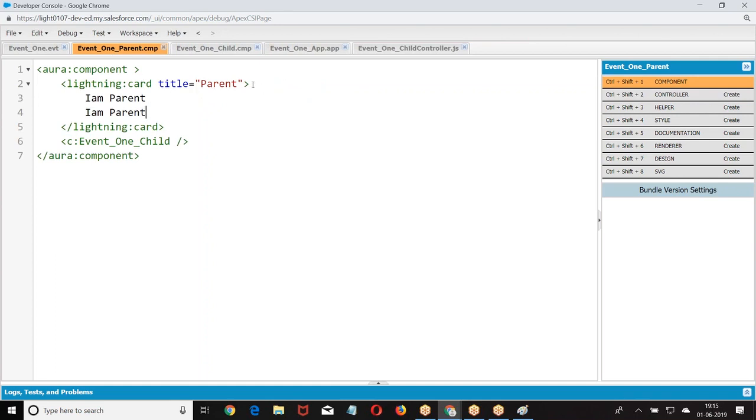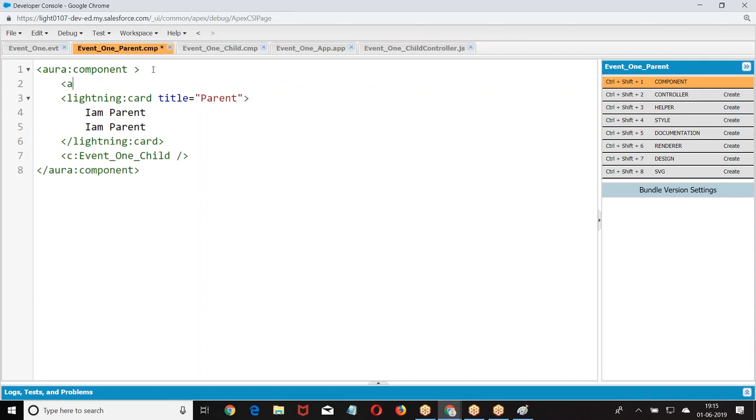In the parent component, I gave aura:handler. Name equal to, with what name the child has registered, the same name should be given for the parent. Name equal to first, event.